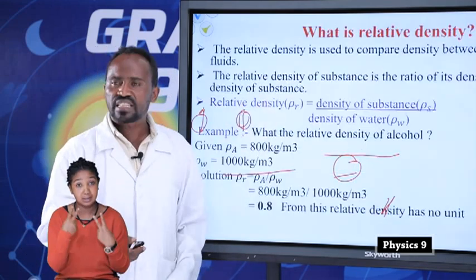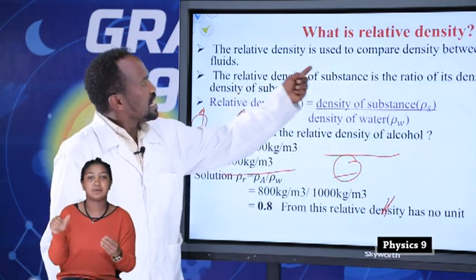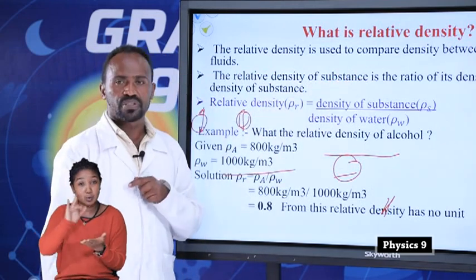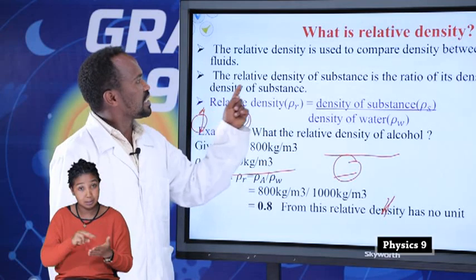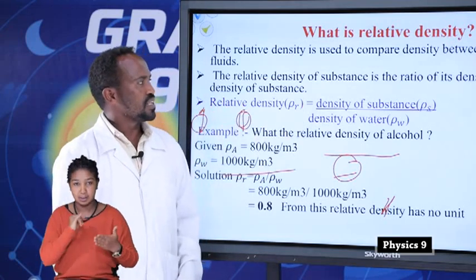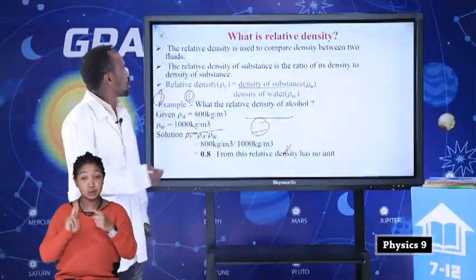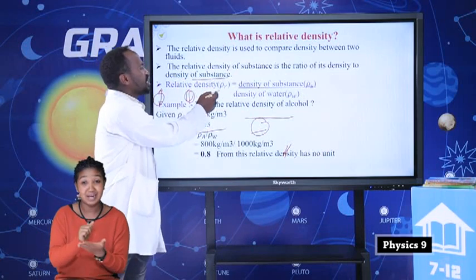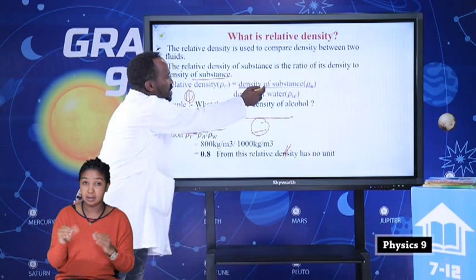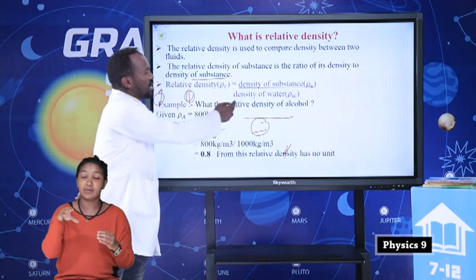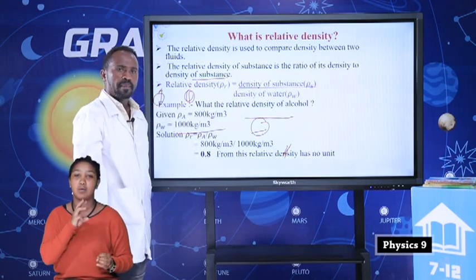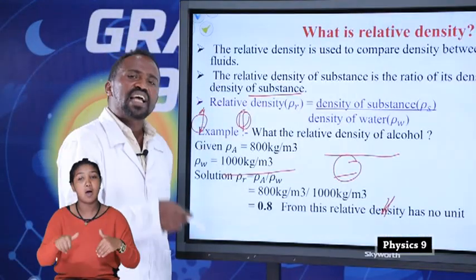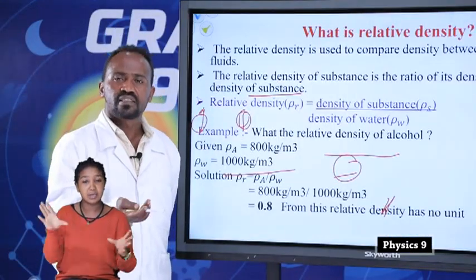Let us see relative density. Relative density is used to compare the density of two fluids. That means the relative density of a substance is the ratio of its density to the density of water. So relative density equals density of a substance over density of water. Therefore, let's see how to find the relative density of a substance. Example.